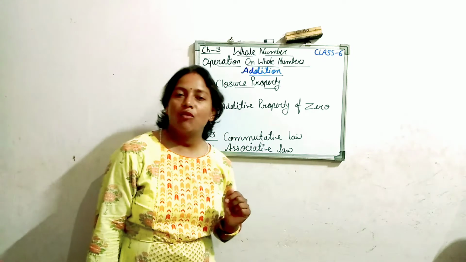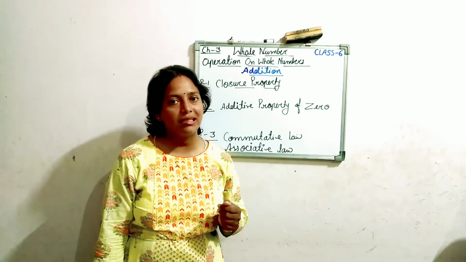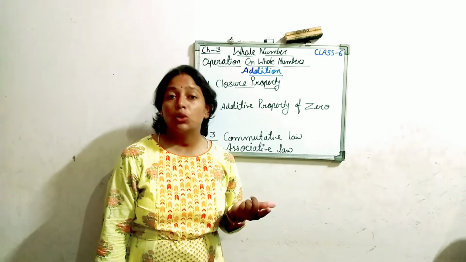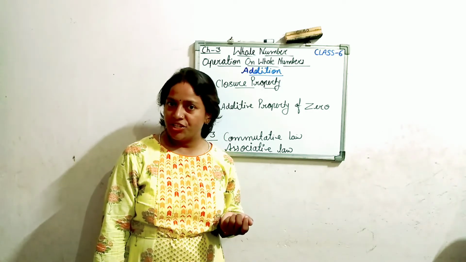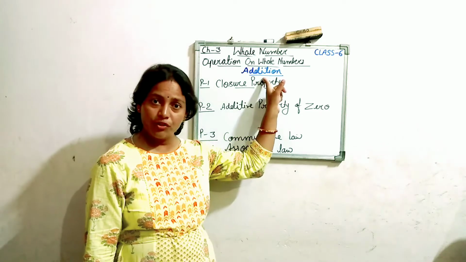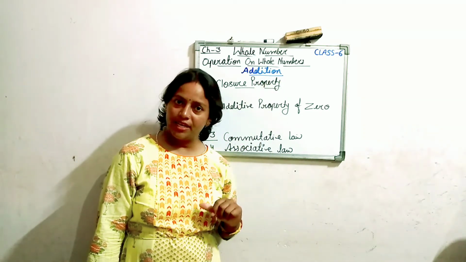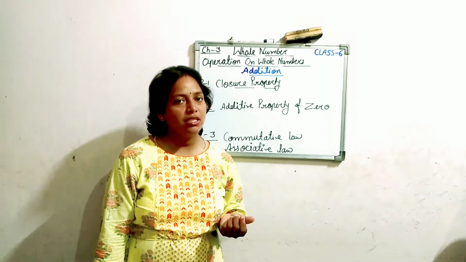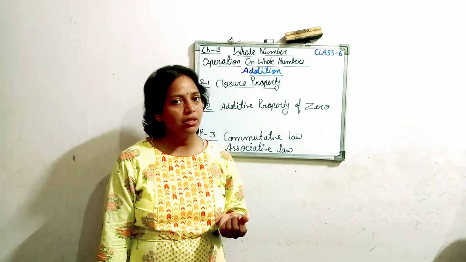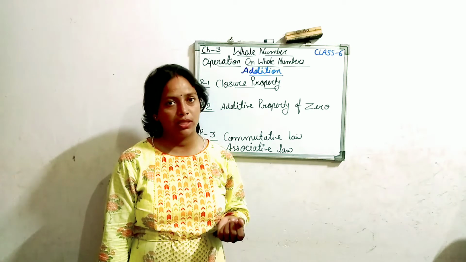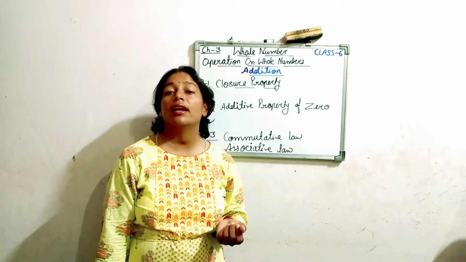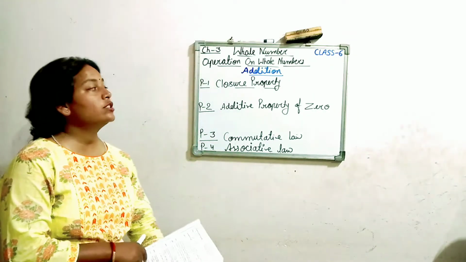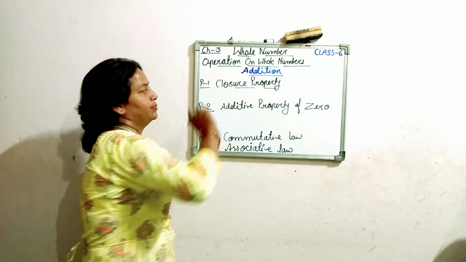My dear students, operation is a process in which numbers are combined according to their particular rules. These rules are addition, which is the first of all today, then subtraction, multiplication and division. Once again, operation is a process in which numbers follow particular rules. These 4 operations are addition, subtraction, multiplication and division. So my dear students, today's turn is the addition.